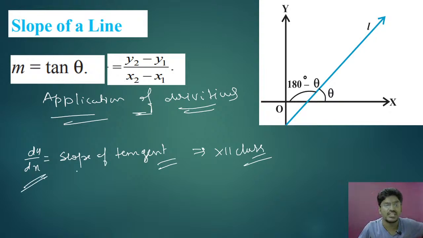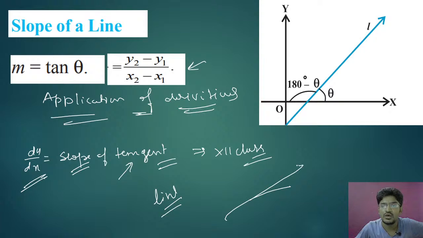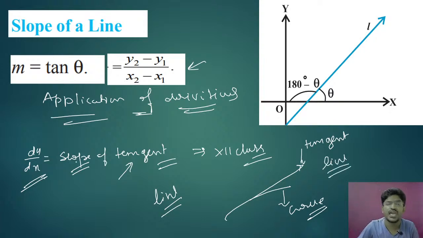Dy by dx is nothing but slope of tangent. And you also know that slope means y2 minus y1 divided by x2 minus x1. Tangent means line drawn to the curve. So this is tangent and this is curve. Tangent is in the form of line. Slope means m, slope of line, and that slope is dy by dx.